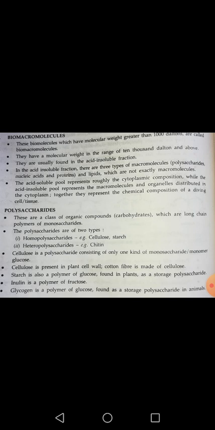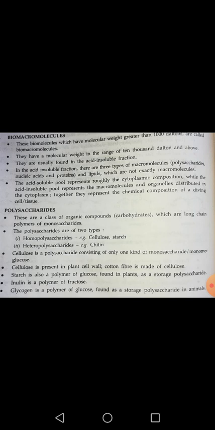While heteropolysaccharide chains, like chitin, which is present as the exoskeleton of arthropods, as well as the cell wall in fungi, which is made up of chitin. This is a kind of heteropolymer, meaning different types of monomers join together and form a heteropolysaccharide chain.